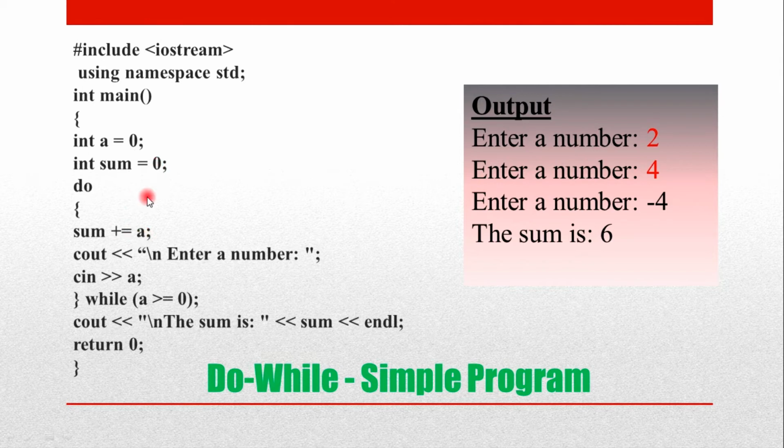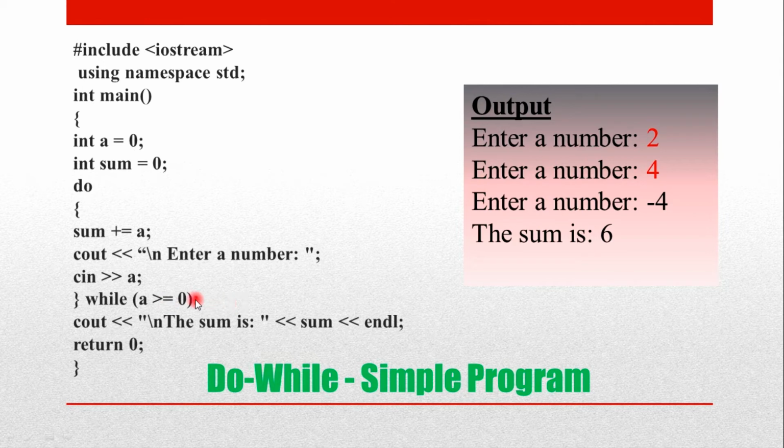So already the sum value is 0, a value is 0, now sum value is also 0. Now Cout, enter a number. So enter a number, I am giving 2. Now in the Cin, I am giving the value for a as 2. Now it sees the closing bracket, it comes out, now it checks for the condition. 2 is greater than or equal to 0. Yes, the condition is satisfied.